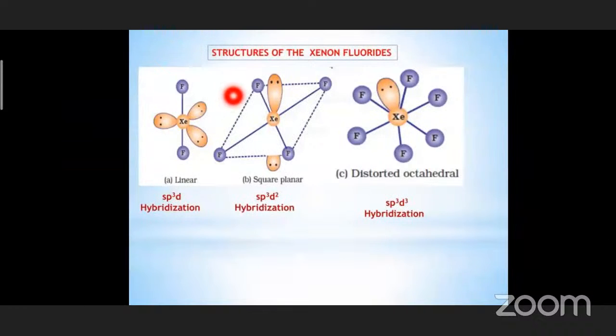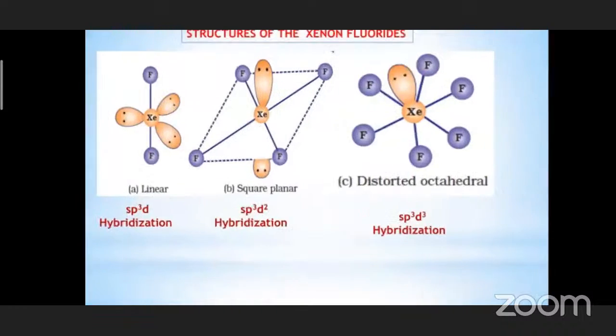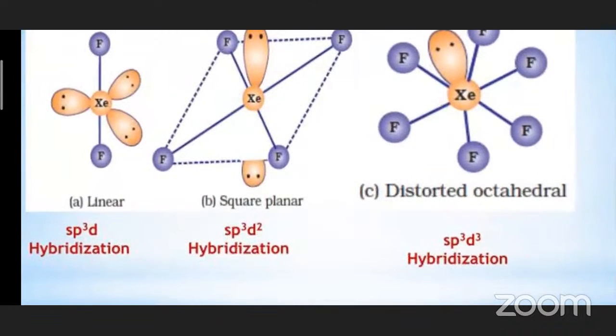Now let us see the structures of xenon fluorides. So this is very, very important. Please make a note of it and also practice these diagrams. Okay. So you know that xenon has 8 electrons in the valence shell. So in the formation of XeF2, that means what? 2 bonds have been formed by xenon. That means first xenon difluoride is formed